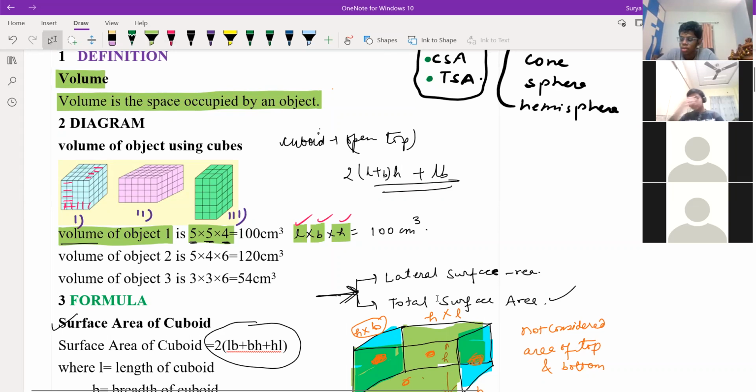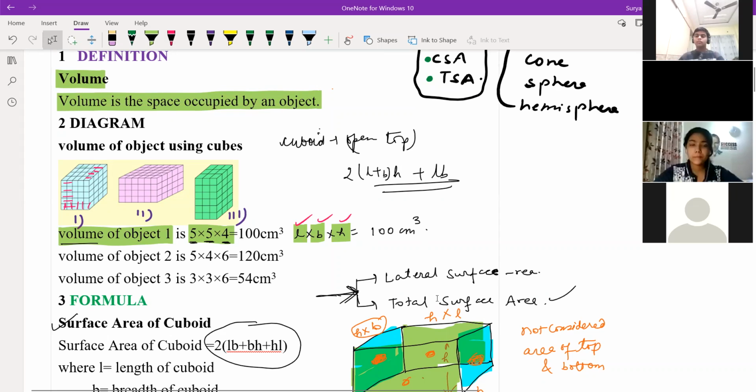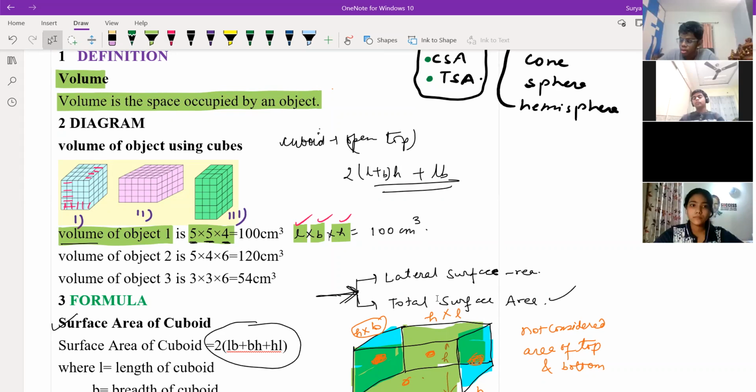Okay. So now the volume of the third object is 3 into 3 into 6. That is 54 centimeter cube. If you know the volume formula, then also you can write. So this is the volume part what we have done.